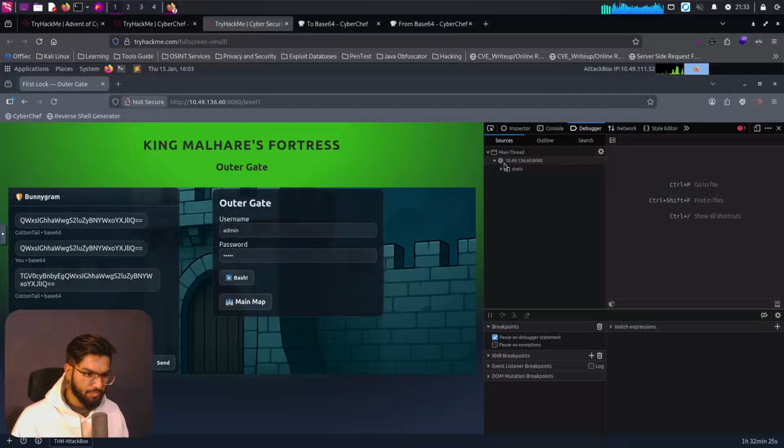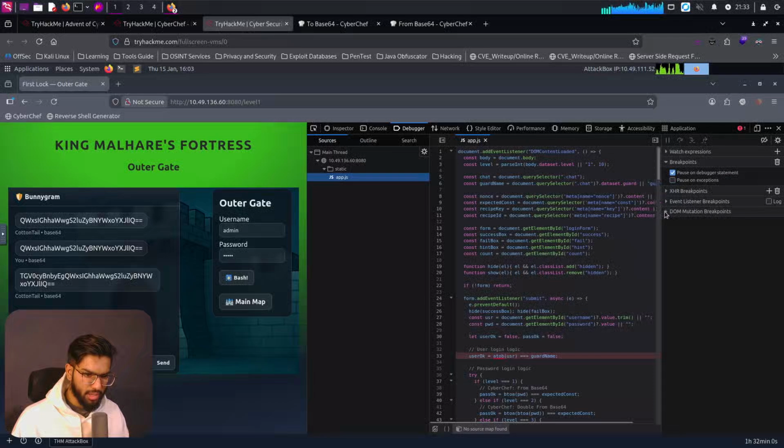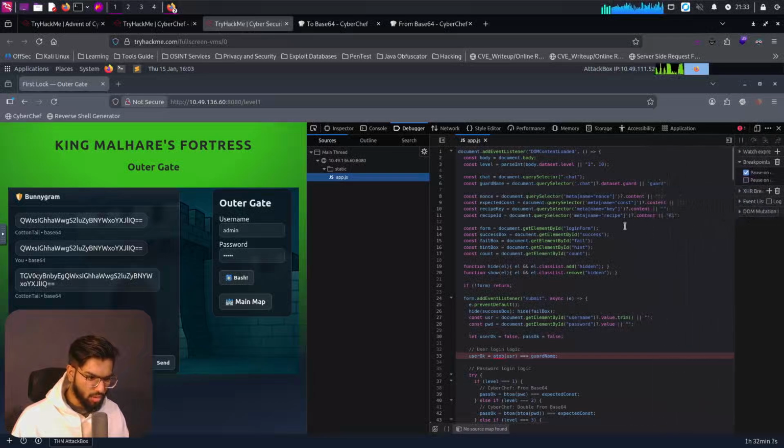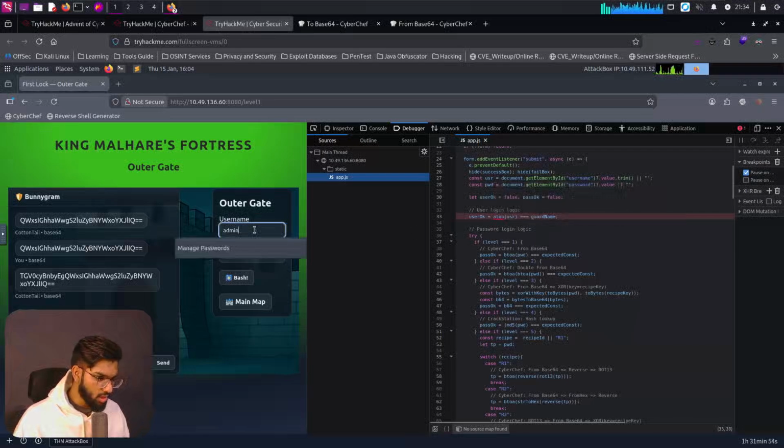Let's come here to static, and okay, the size seems to be small. Let's open it in a bigger view. Put that out, and we have the logic here. So it's going to say the password logic. Okay, no. The user login logic is, if the user clicks on OK, it should be the guard name. So the username is going to be the guard name, which is Cottontail.